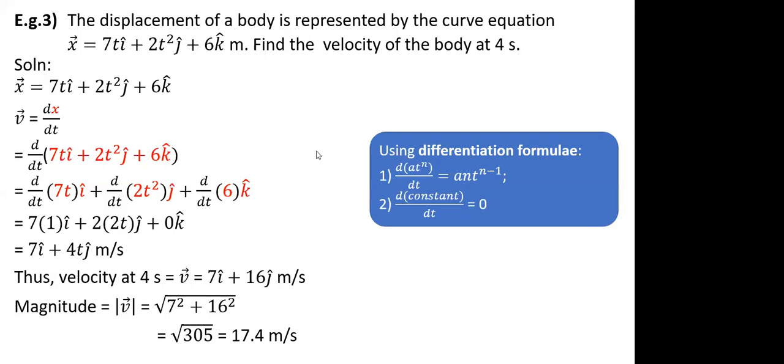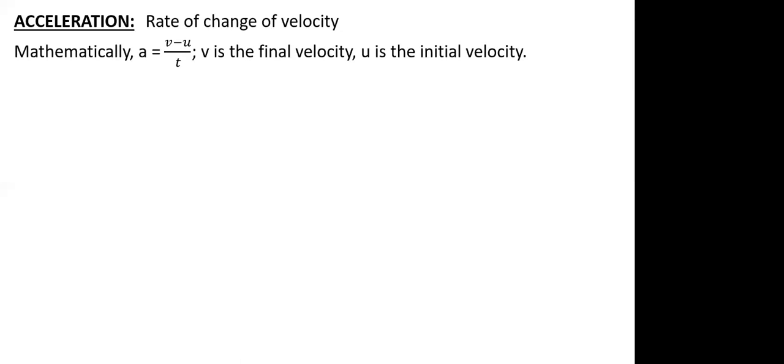Okay, so same as you had the definition for velocity as displacement upon time, the next definition we relate to is acceleration. Acceleration is the rate of change of velocity, and rate of change of velocity can be defined mathematically as (v minus u) by t. So as you had a definition for instantaneous velocity, the same thing I will have for instantaneous acceleration.